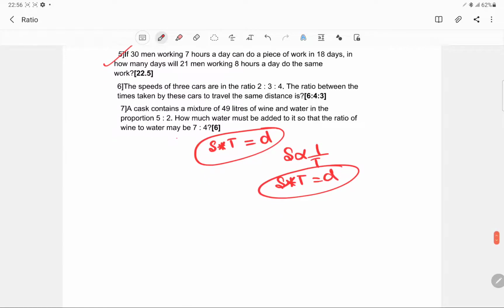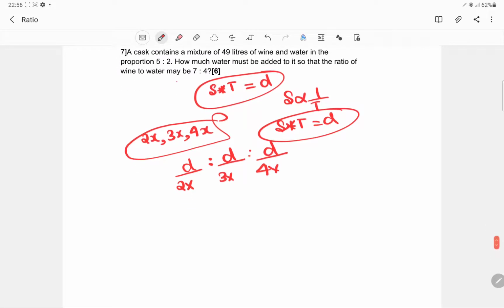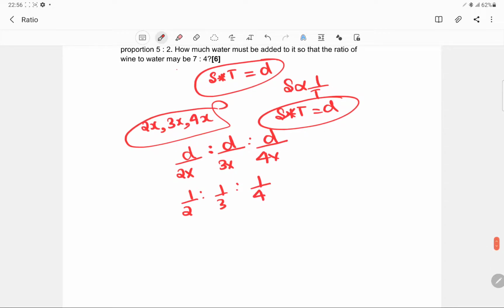So the speeds of the cars can be taken as 2x, 3x and 4x. Then you have the time taken. Time taken would be distance upon speed, that is d by 2x is to d by 3x is to d by 4x. Now solving this, you will get 1 by 2 is to 1 by 3 is to 1 by 4. Now how to solve these ratios?